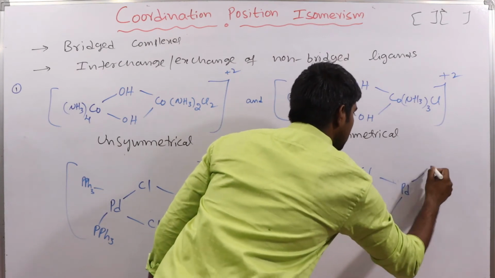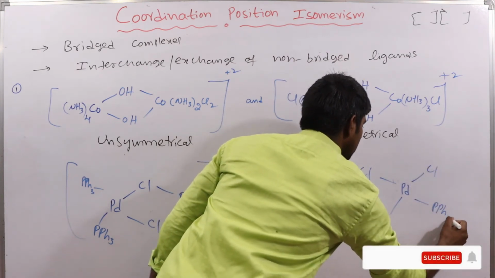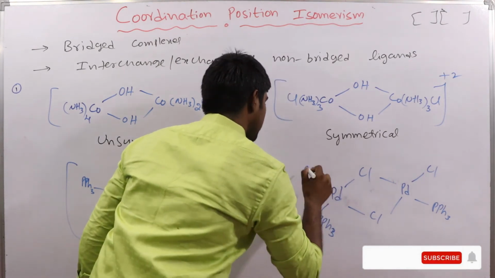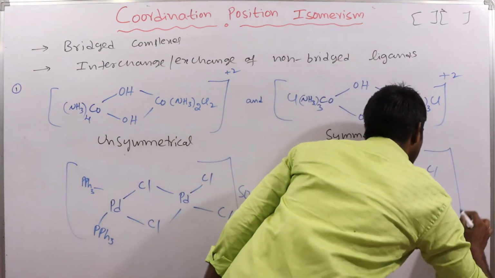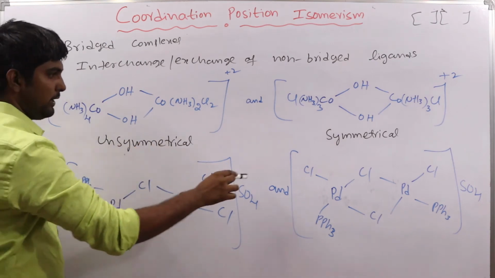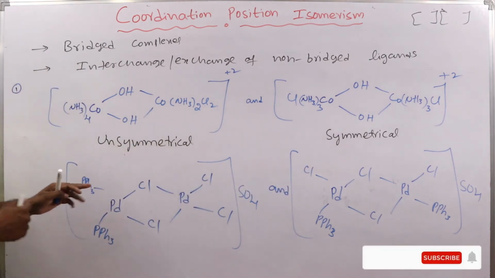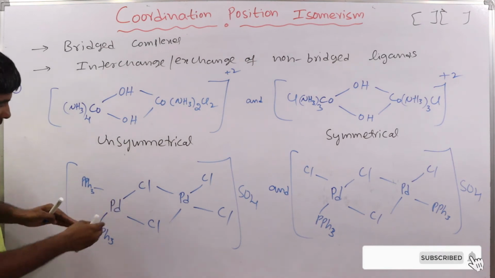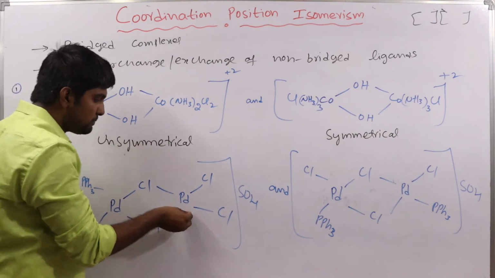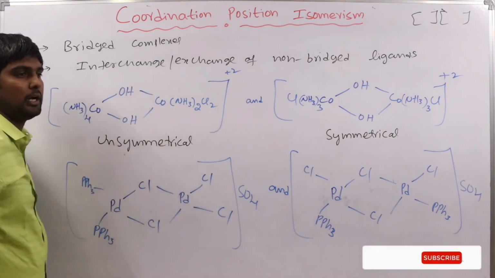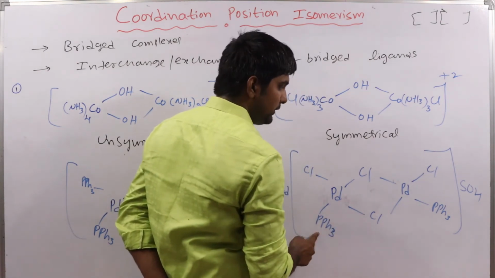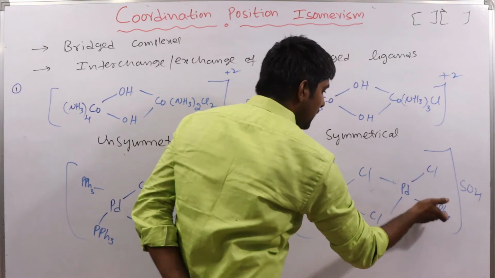For the palladium on the left in the first complex, two triphenyl phosphine ligands are attached, and for the other palladium, two chlorido ligands are attached. In the isomer, each palladium has one chlorido and one triphenyl phosphine.